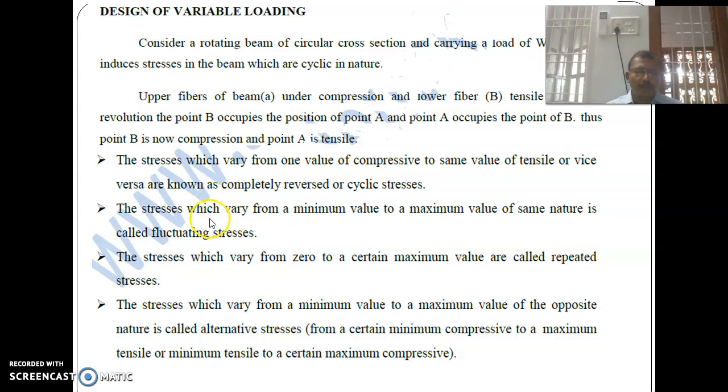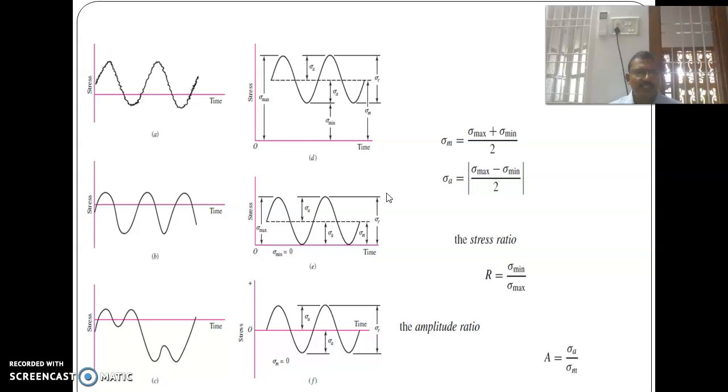Design for variable loading. The upper fibers of the beam are under compression and the lower fibers are tensile. After half a revolution, point B occupies the position of point A and point A occupies position B. This type of stress is called variable stress. The stress which varies from one value of compressive to the same value of tensile, or vice versa, is known as completely reversed or cyclic stress.